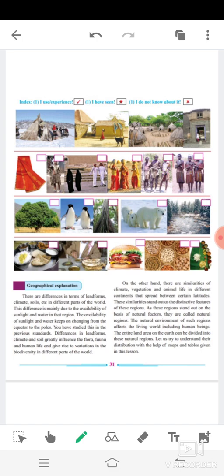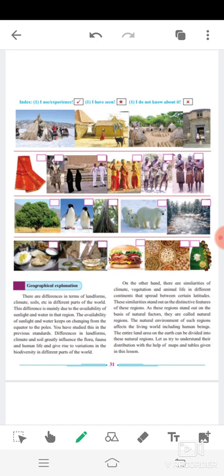Now, on the other hand, there are similarities of climate, vegetation and animal life in different continents that spread between certain latitudes. These similarities stand out as the distinctive features of this region, as these regions stand out on the basis of natural factors.